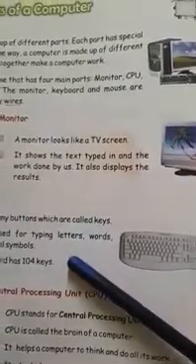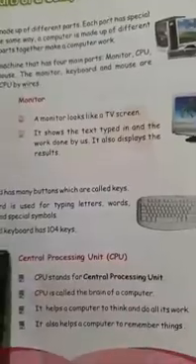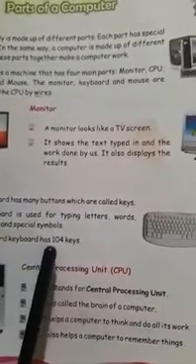In our mobile phone also, in the keypad we have this. What is the function of the keyboard, children? Typing letters, words, numbers and special symbols. A standard keyboard has 104 keys.